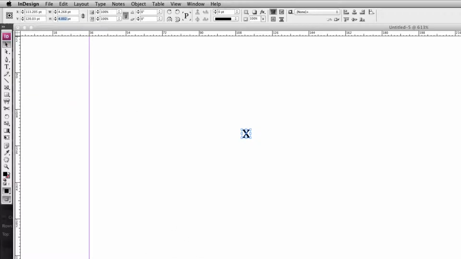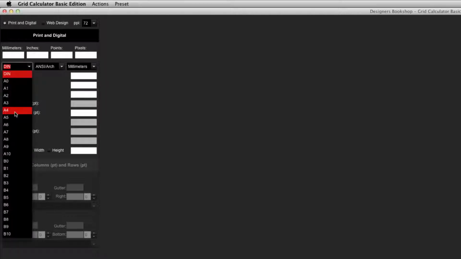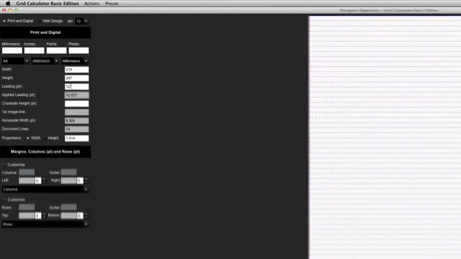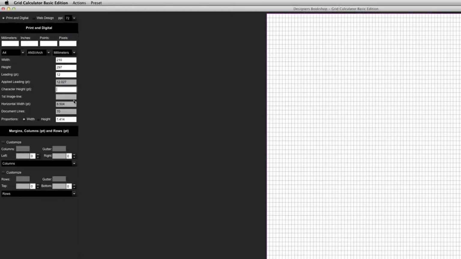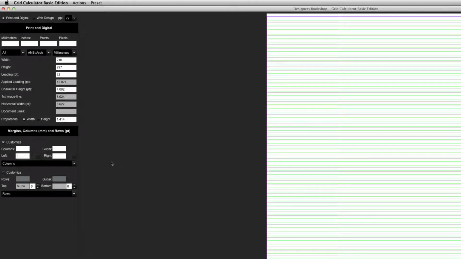So let's head back to Grid Calculator Basic Edition, and I'm going to select the document size that I want to work with, or you can enter your own custom size, enter the leading, and now I'm going to paste in the character height. After we've done that, let's continue moving on to the columns. Now you can customize your columns and set them to any value, which means that you will be breaking the grid.